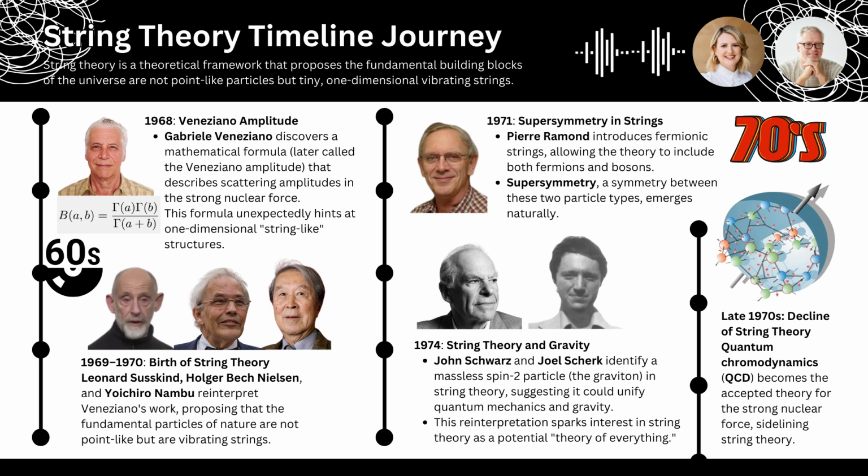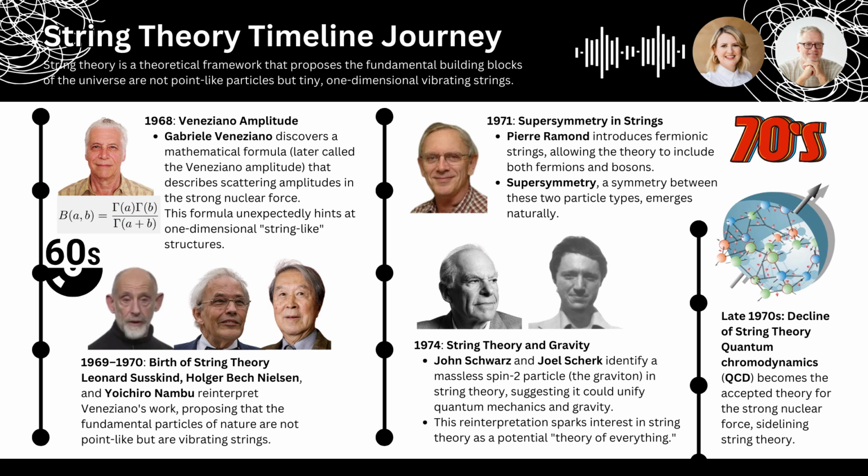That's where supersymmetry comes in. In 1971, Pierre Ramond introduced this idea of supersymmetry into string theory, and it was a game changer. Okay, supersymmetry. What does that even mean? Think of it as a kind of symmetry that links fermions and bosons together. It's a way of saying that for every fermion, there's a corresponding boson, and vice versa. This idea was incredibly elegant because it helped weave both fermions and bosons into the fabric of string theory. So supersymmetry was like this missing piece of the puzzle.